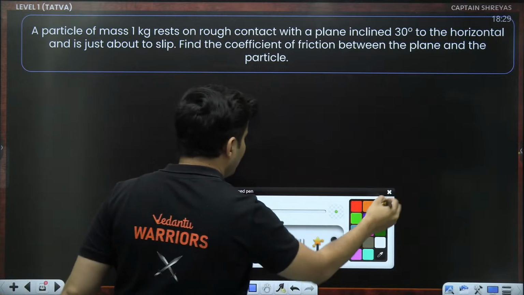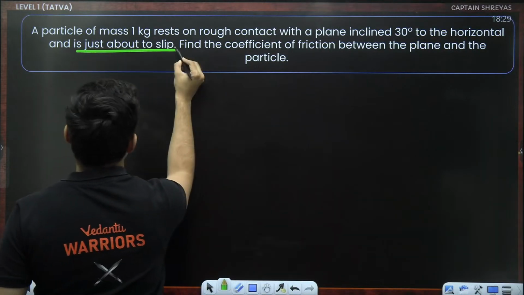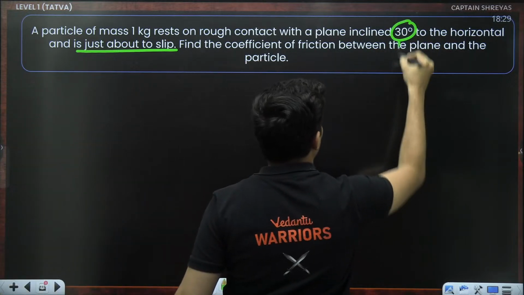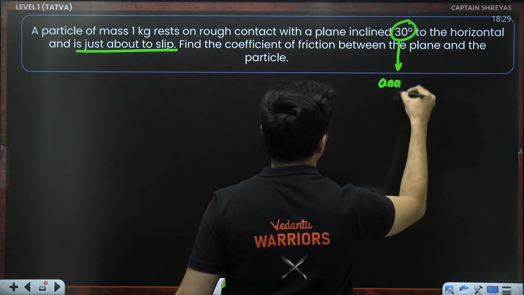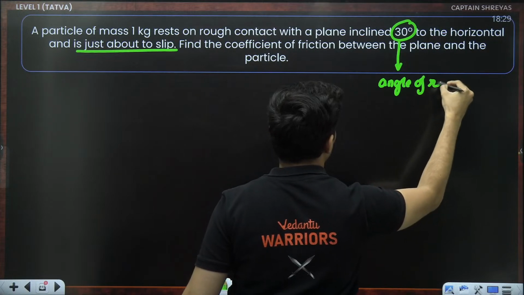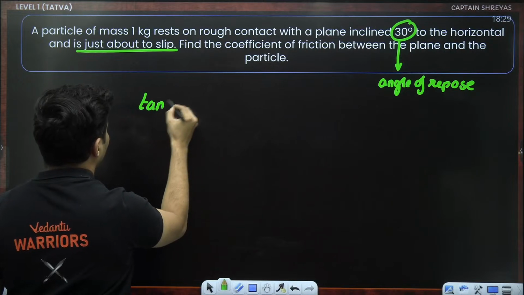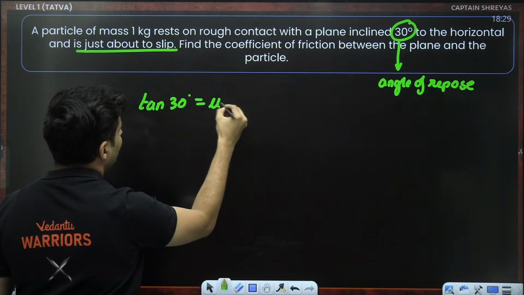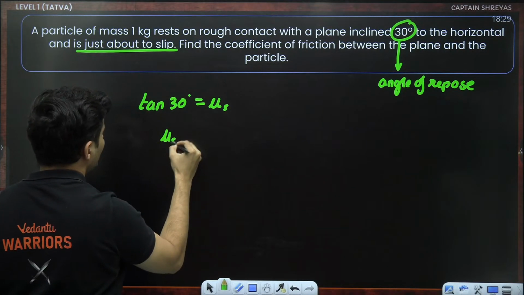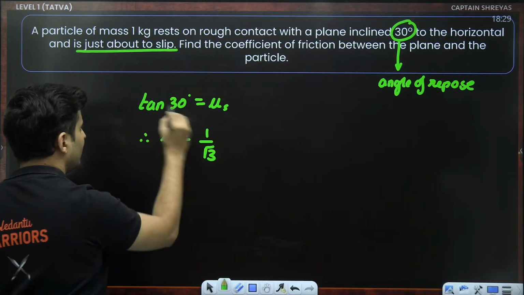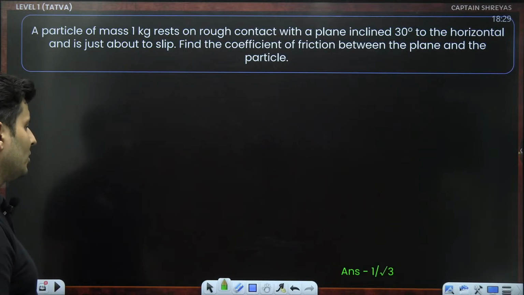Since it is mentioned just about to slip, that means this particular angle must be the angle of repose, 100%. Hence, tan of 30 degrees should be mu s. Therefore, mu s will be 1 by root 3. That is the answer. Tan 30 is 1 by root 3. So that should be the answer.